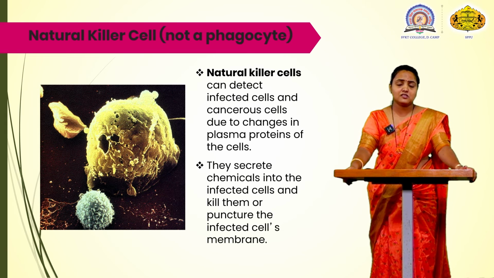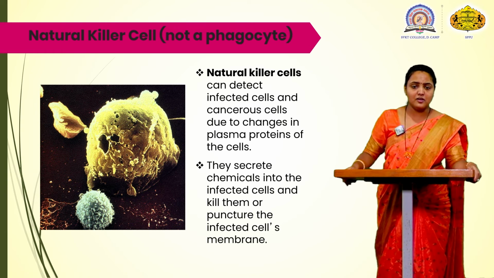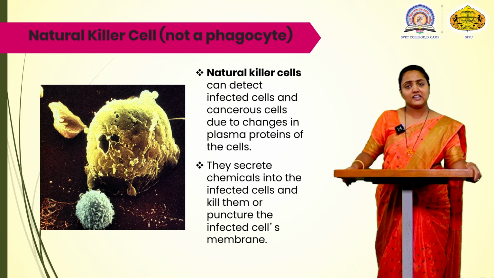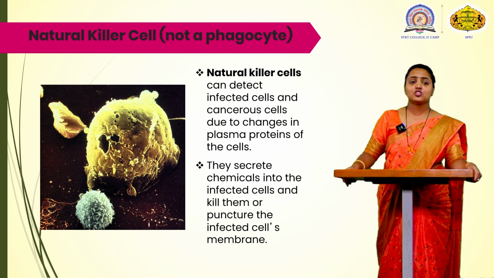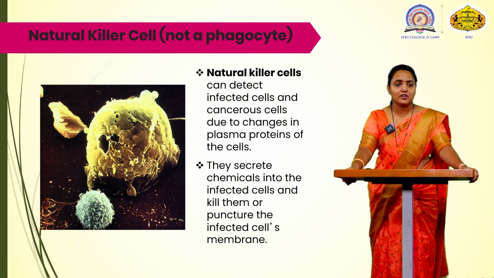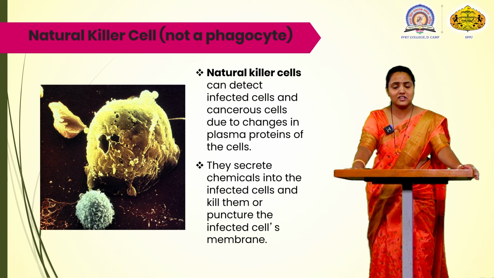So these types of diseases are recognized by the natural killer cell. They secrete chemicals into the infected cell and they kill or puncture them. Here you can see in the figure, the natural killer cells are puncturing or killing the infected cell or the cancerous cell, which can increase its population and harm the body, and can cause a fatal disease in the body, called autoimmune disease. To avoid this, natural killer cells play an important role.